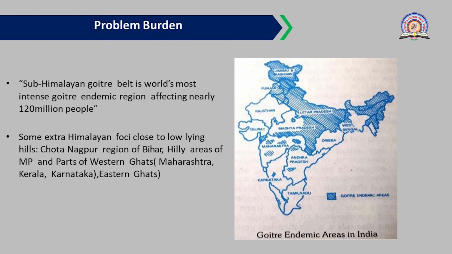Some extra-Himalayan foci close to the low-lying hills are also affected, and the area of this extra-Himalayan region that belongs to the Chota Nagpur region of Bihar also. Then hilly areas of Madhya Pradesh and parts of the Western Ghats, which belong to Maharashtra, Kerala, and Karnataka. The Eastern Ghats may also be affected, as reported here. So you need to remember the areas which are affected by this iodine deficiency.